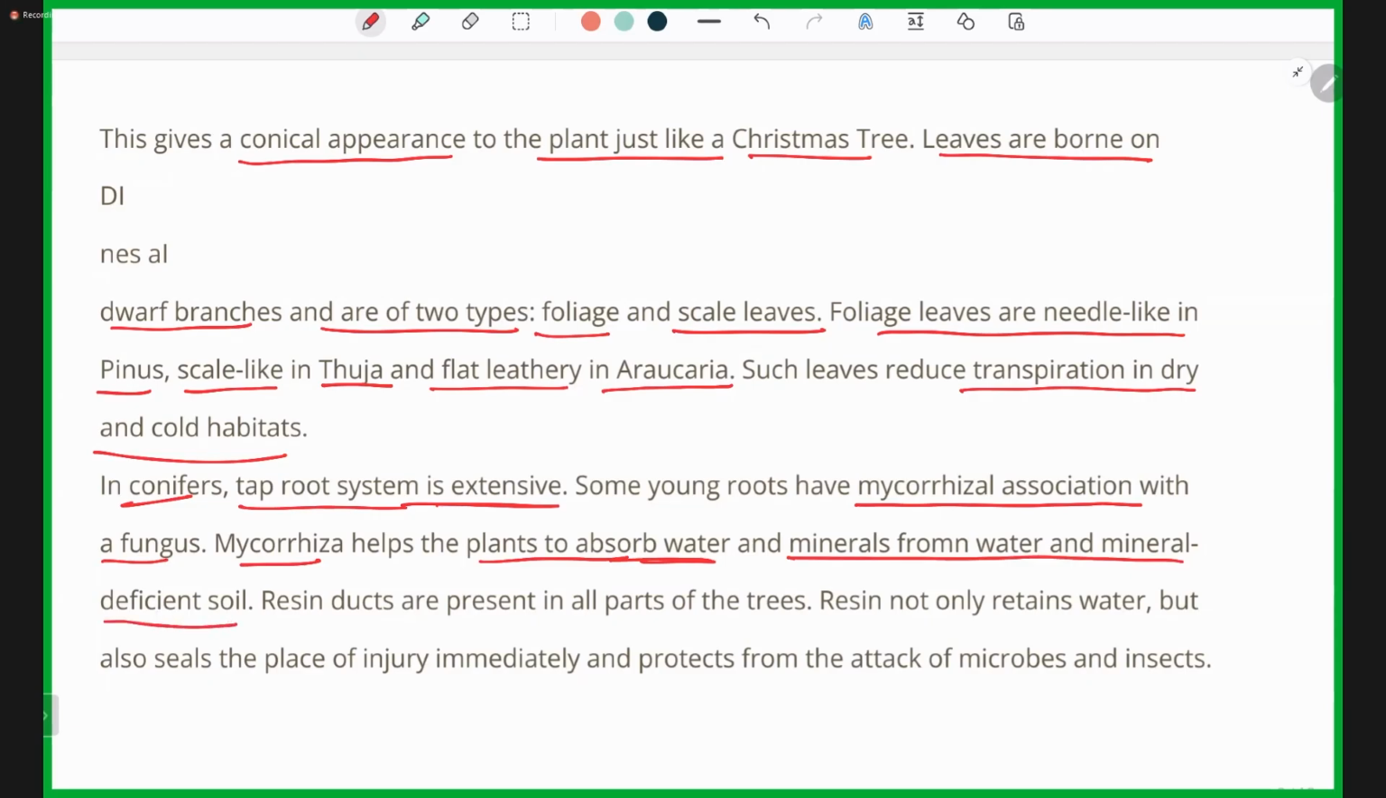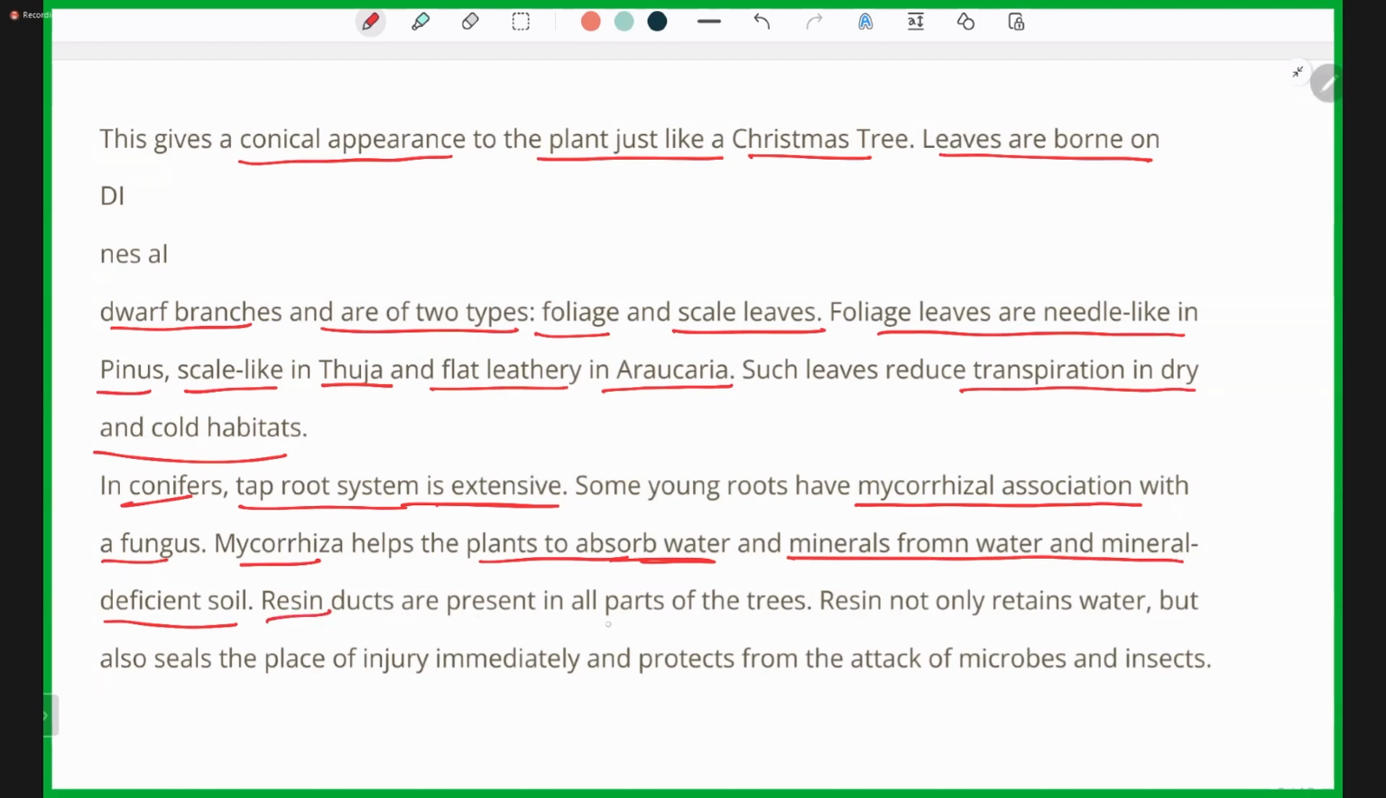Why does mycorrhizal association take place? There might be some significance to it. Whenever the root is in association with fungus, the fungus has very extensive branching. This branching helps in the extraction of minerals from the soil, whereas the root helps in extraction of water from the soil as well as a few minerals. But if the soil is deficient in minerals, these mycorrhizal roots help in mineral absorption even in mineral deficient soil.